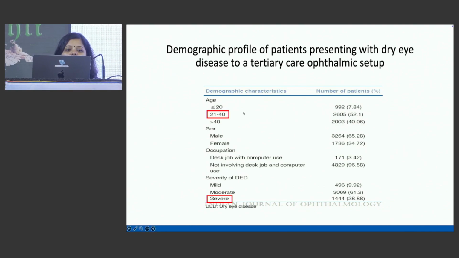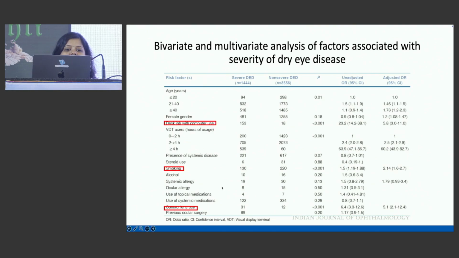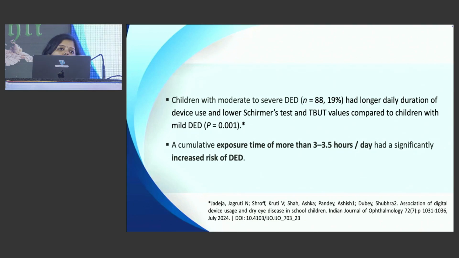The most number of patients in the 21 to 40 age group were having dry eye, and severe dry eye was 29%. Then a statistically significant association was also found for severe dry eye with patients having desk job and computer usage, smoking, and contact lens use. Now we are talking about adults.